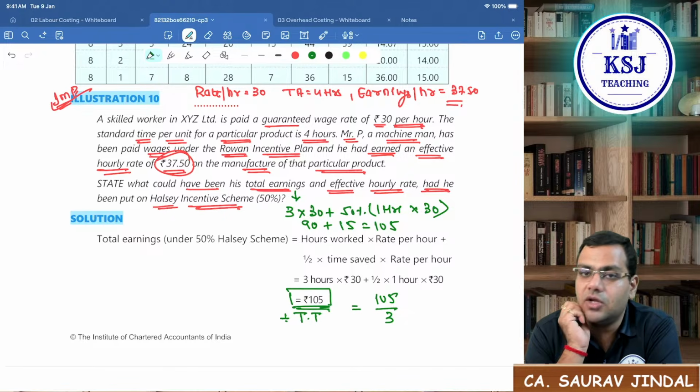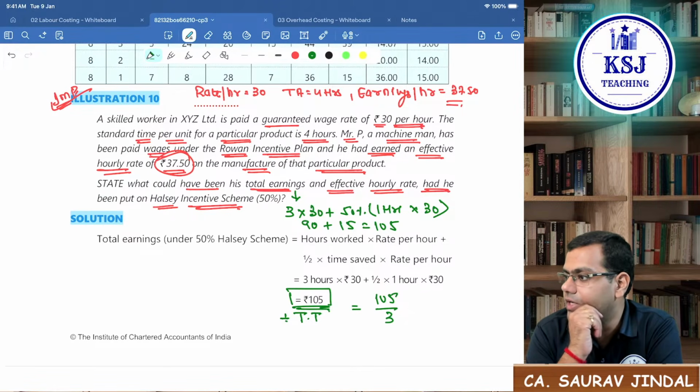Now next we'll do it on labor turnover. Another important question we'll take up on labor turnover.